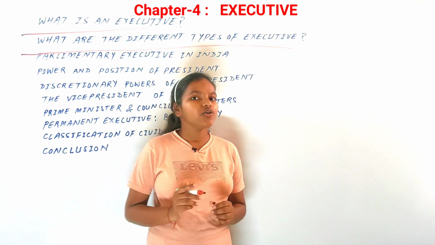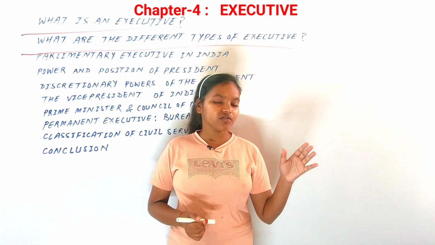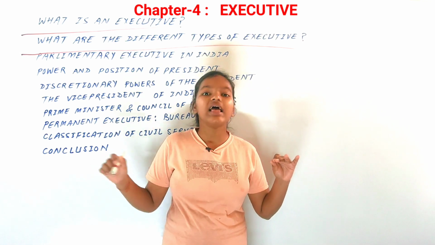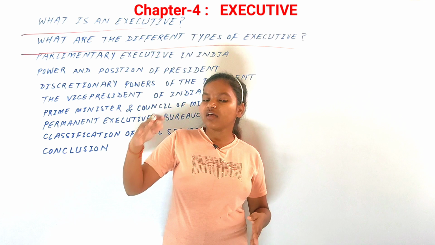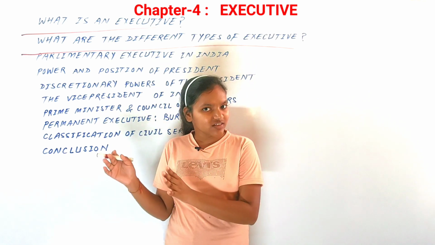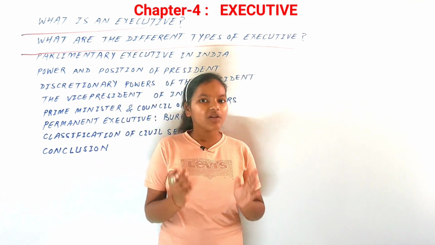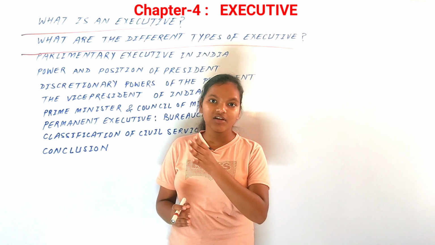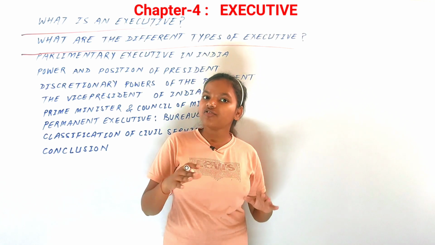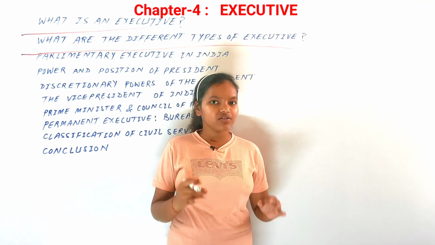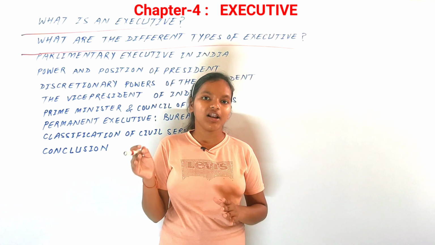that is the presidential system. Now you know that between the parliamentary system and the presidential system there is a great difference, because in the parliamentary system we have the prime minister as the head of the government and the president, or it could be any monarch as well, as the head of the state. But in the presidential system, we have the president as the head of the state as well as the head of the government. Similarly, between the parliamentary system and the semi-presidential system, what is the difference? Because in both countries, we have the president as the head of the state and the prime minister as the head of the government. So what is the difference between the semi-presidential system and the parliamentary system?